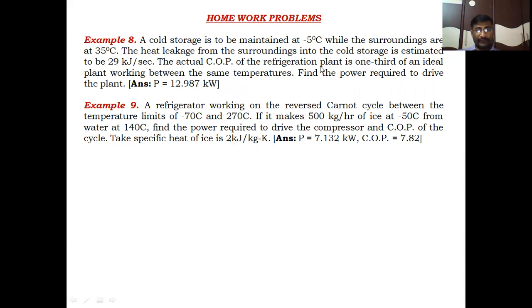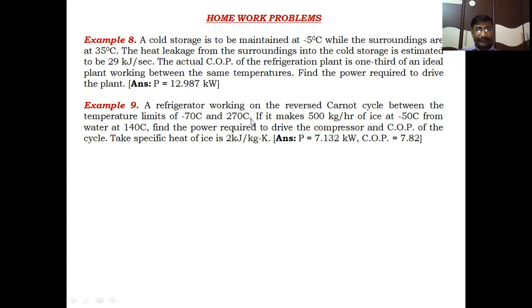The actual COP of the refrigeration plant is 1/3 of an ideal plant working between the same temperature limits. The ideal plant is the reversible Carnot cycle. First of all, find the reversible Carnot COP and then find the actual COP by taking 1/3 of the reversible Carnot COP. Find the power required to drive the plant. What is the power needed to maintain -5 degrees centigrade? This is the answer: P equals 12.987 kilowatts of power. Check the answer by solving this problem.